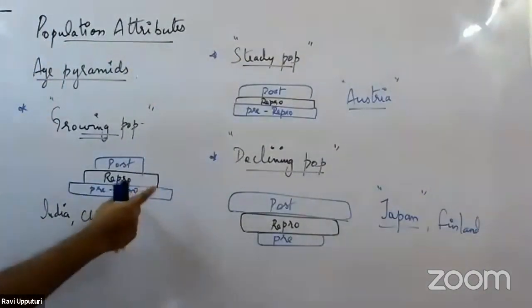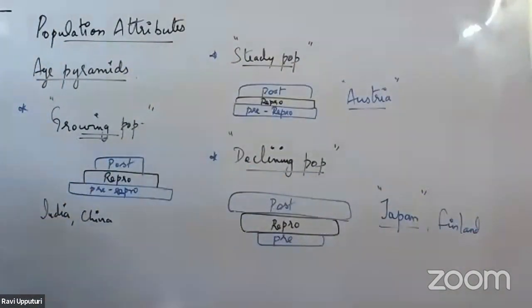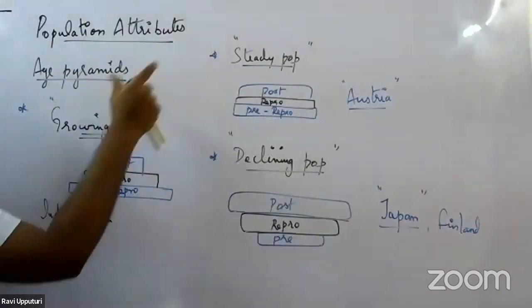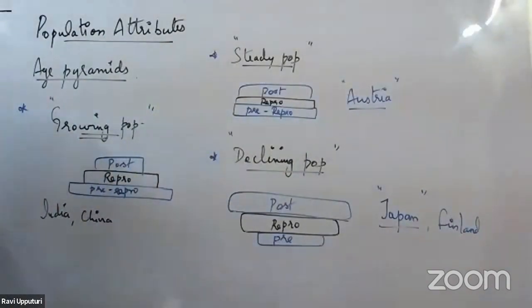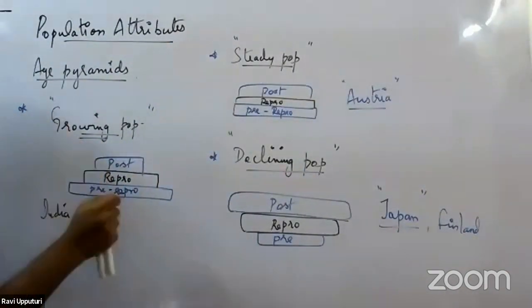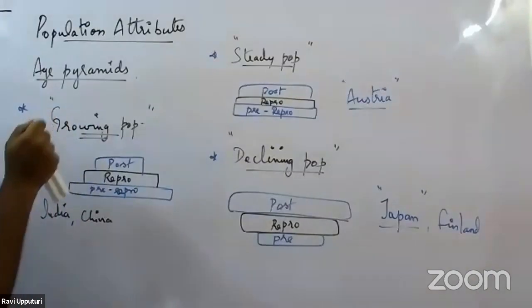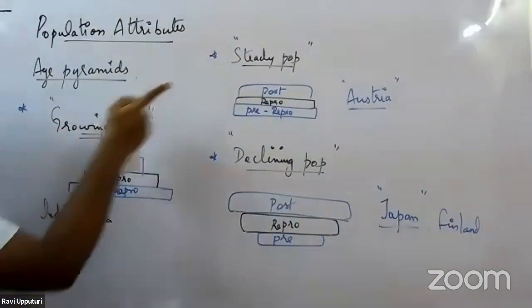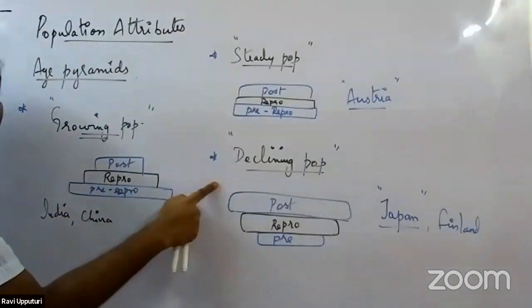Based on the shape of the age pyramid, we would be able to identify or predict the fate of that particular population, whether it is a growing population, a steady population, or a declining population.